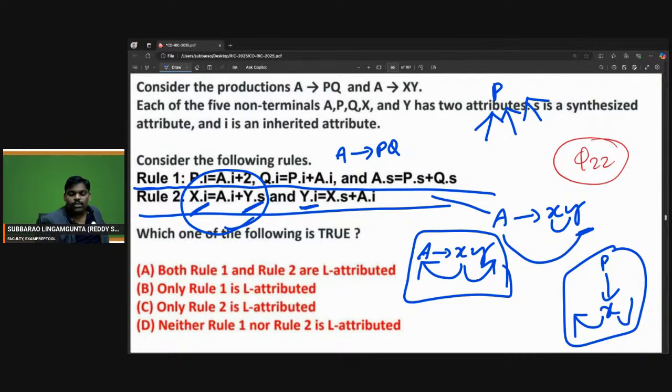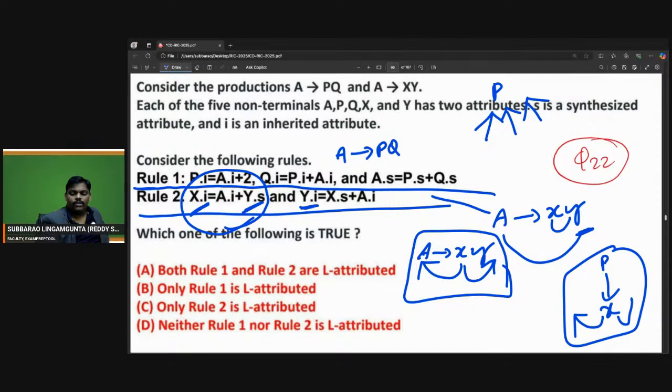So, both rule 1 and rule 2 are L attributed. Only rule 1 is L attributed. Only rule 2 is L attributed. Neither rule 1 nor rule 2 is L attributed. One thing is true: rule 2 is not L attributed. Let's go to rule 1. Rule 1 is A goes to PQ. P is taking from the parent. Okay, fine.